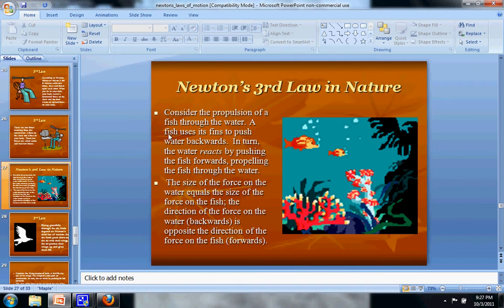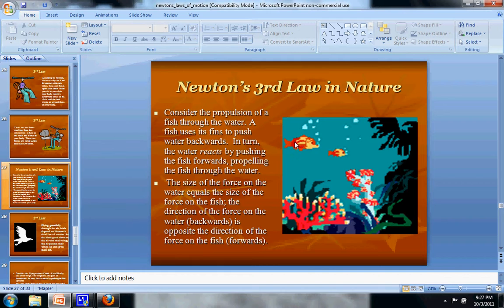The first example I want to give you is of a fish. If you notice, a fish propels itself through the water and it uses its fins. It pushes the water back, but then it propels forward. Think about a car. The exhaust of the car comes out the tailpipe, out the back of the car, but the car goes forward. So for every action that is in one direction, the object will also have an opposite reaction.